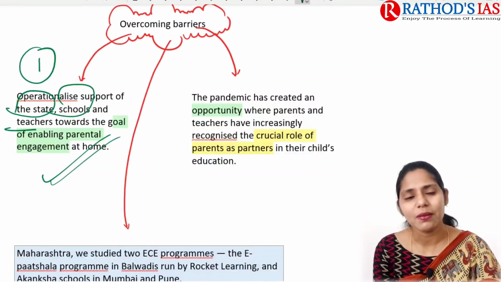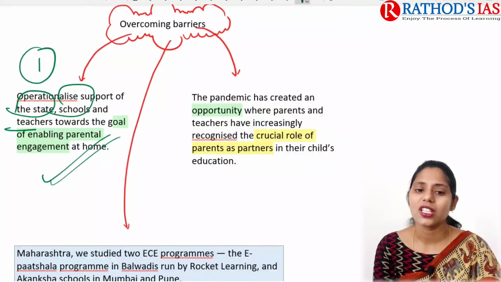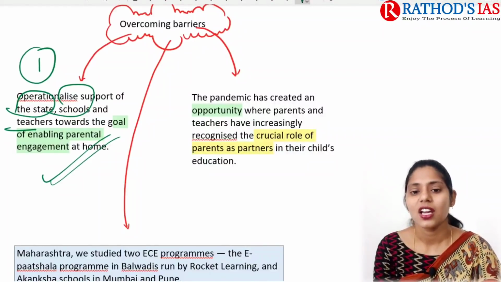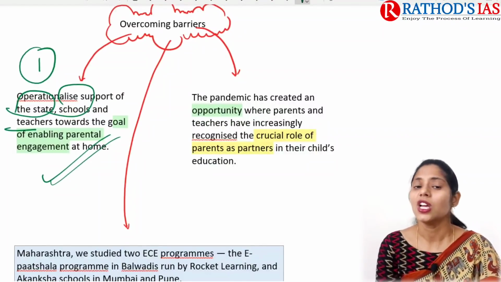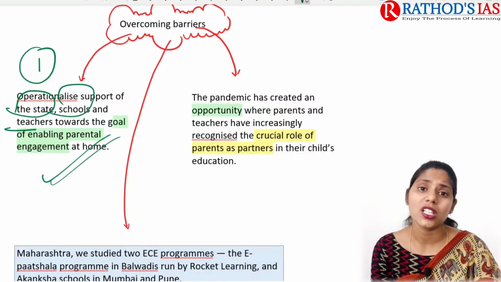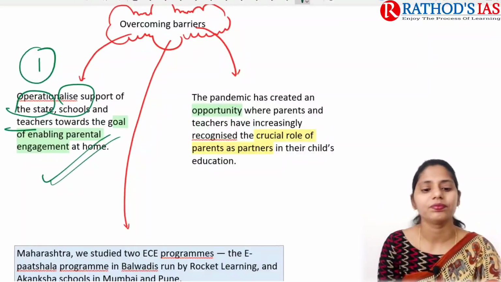And next, this pandemic created an opportunity where parents and teachers have increasingly recognized the crucial role of parents as partners in their child's education. So now parents should also realize that child education is not only the responsibility of teachers and schools, it is also their responsibility.